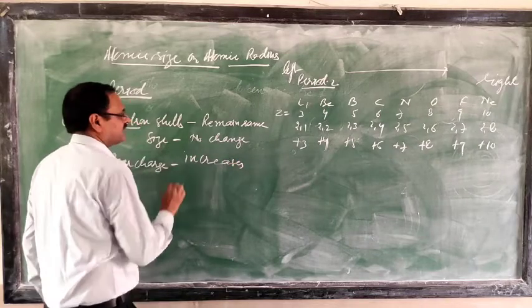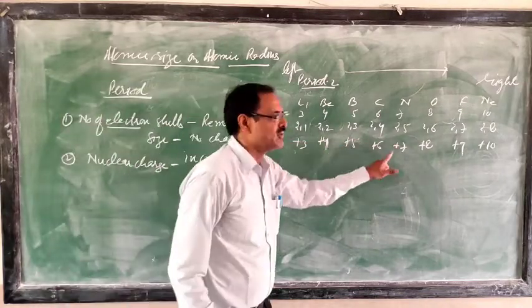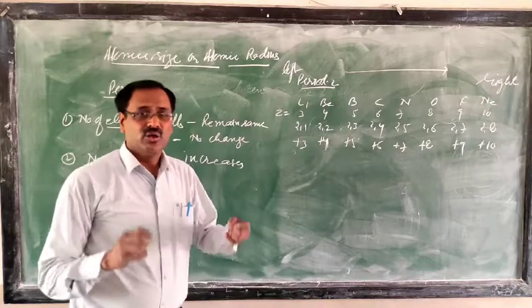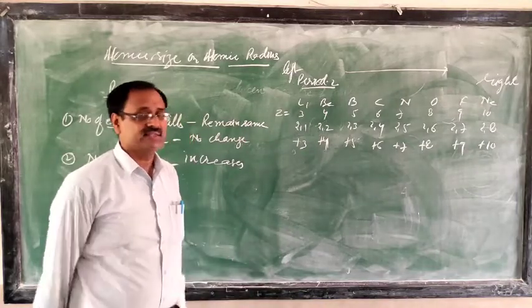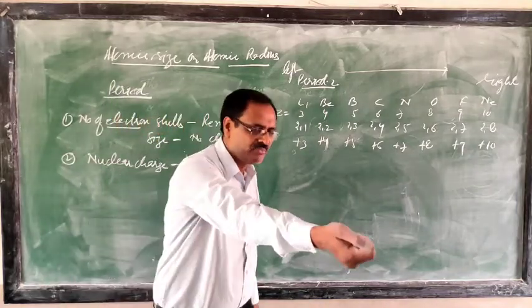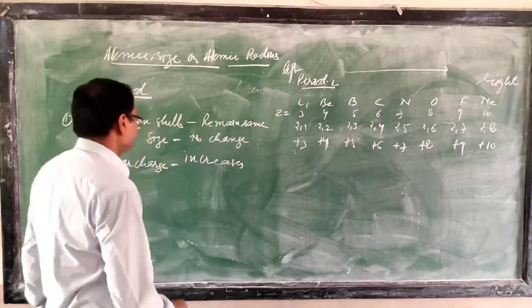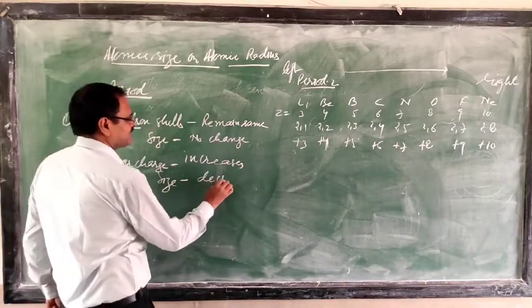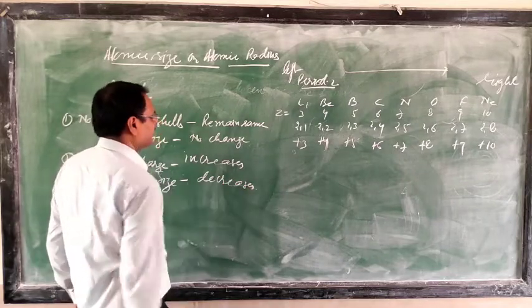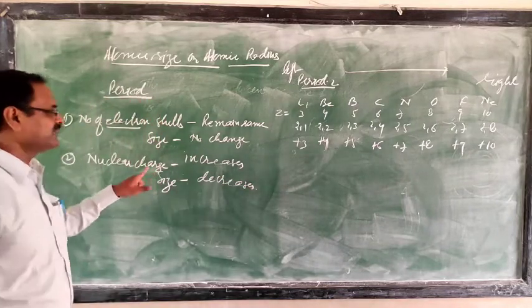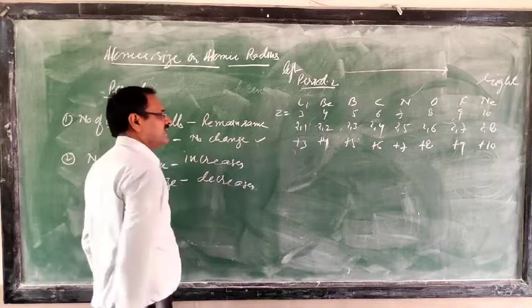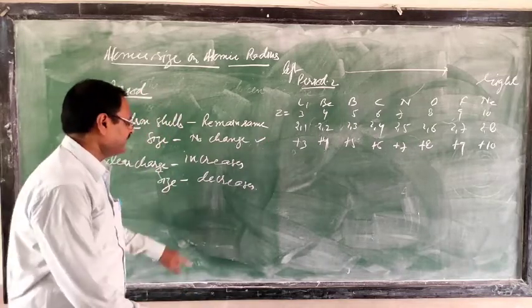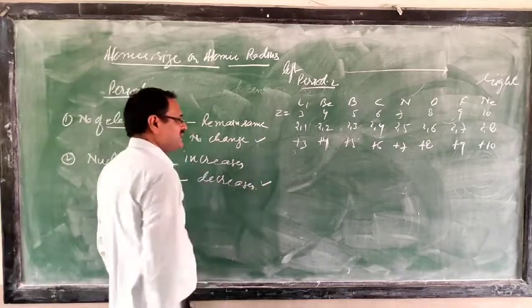Nuclear charge increases and the number of cells remains the same. So nuclear charge will be effective. The force of attraction on the outer cell electrons will increase, so electrons will be pulled towards the nucleus. As a result, size decreases. So you see, from the first factor there is no effect on the atomic size, but the second factor is giving that atomic size decreases.